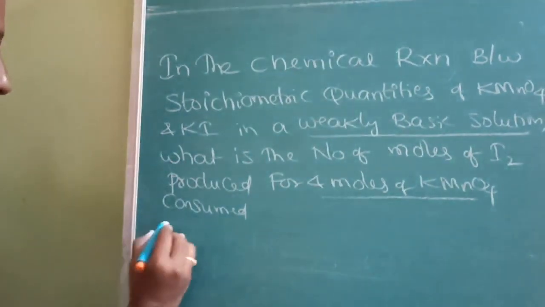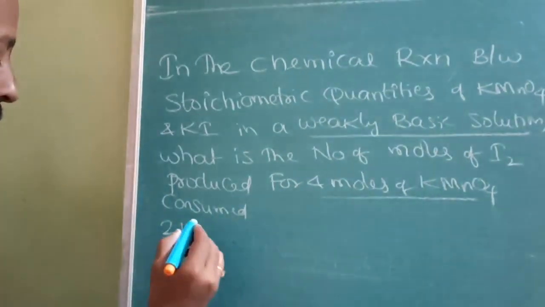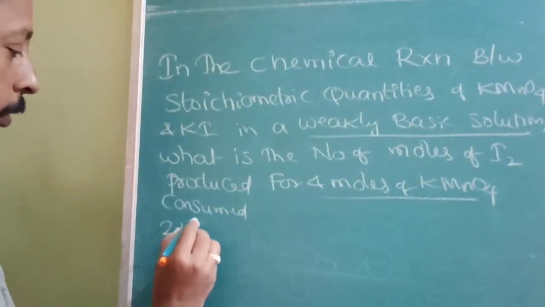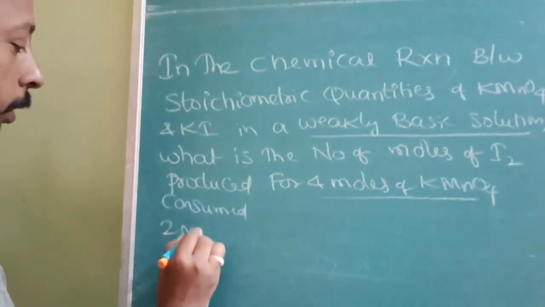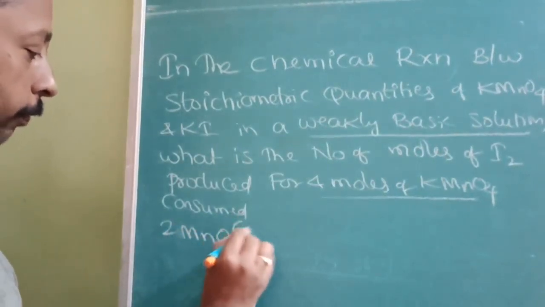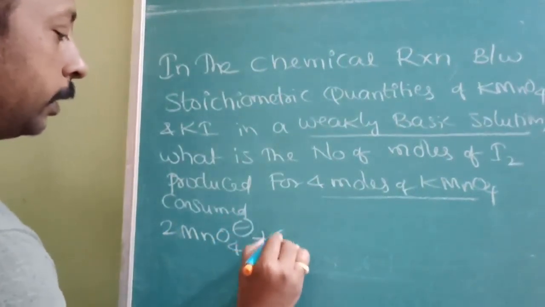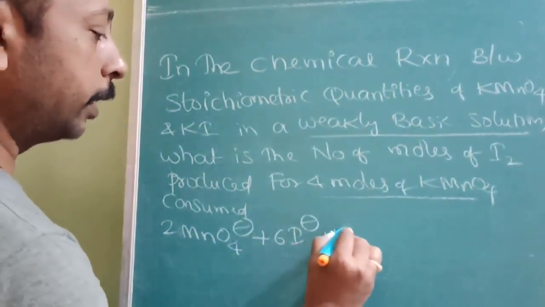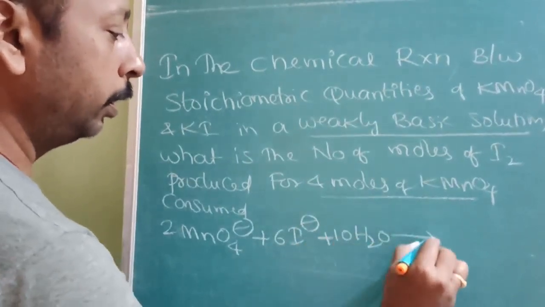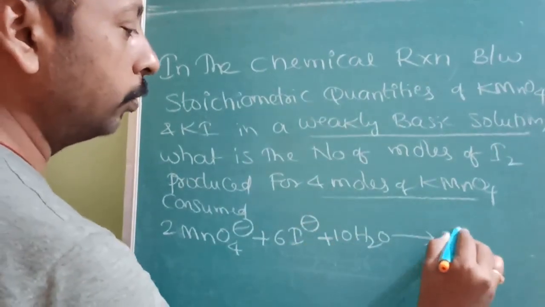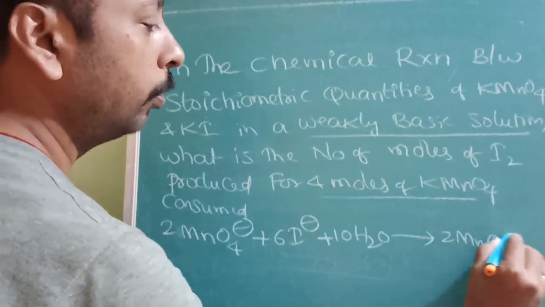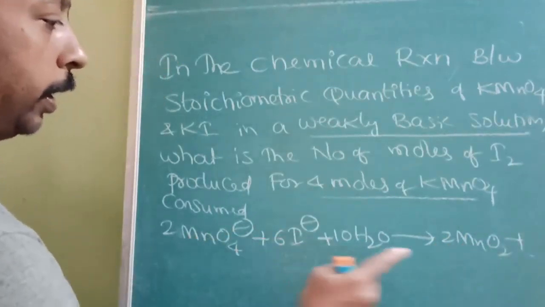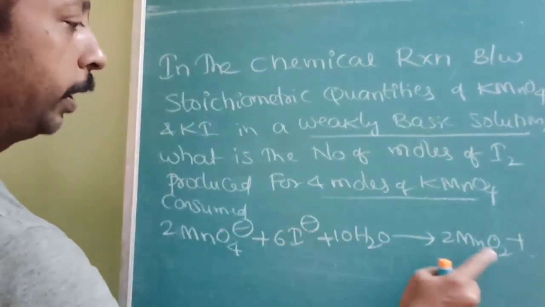So you should write the reaction like this: 2 KMnO4, where K is simply a spectator ion, therefore we can write MnO4 minus plus 6 I minus plus 4 H2O gives 2 MnO2 plus 3 I2 plus 8 OH minus. How could I understand this, MnO4 minus to MnO2?